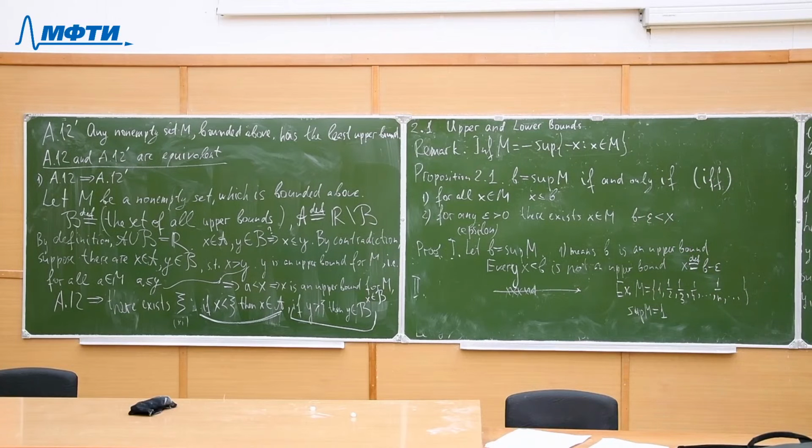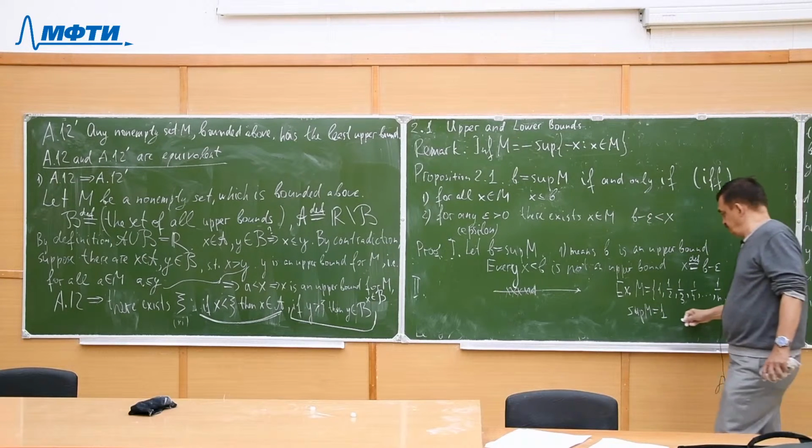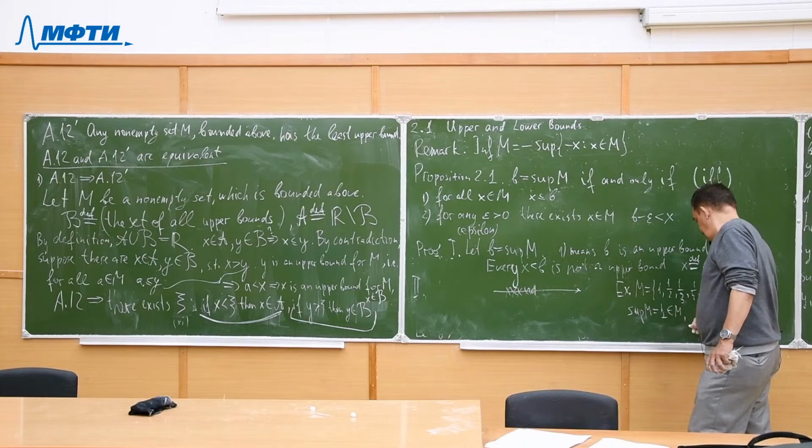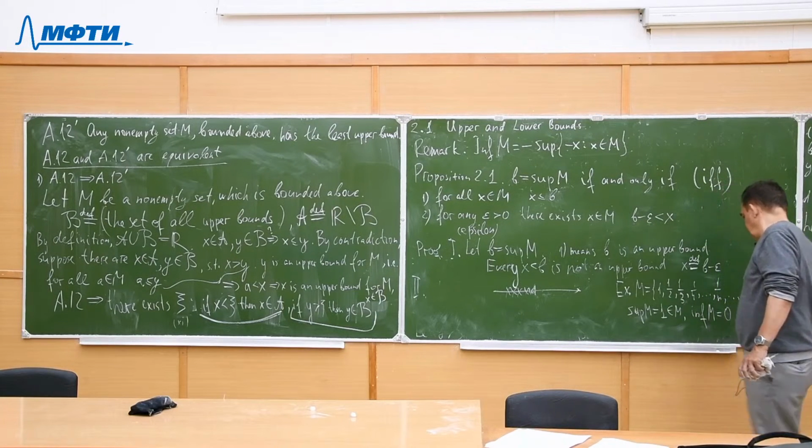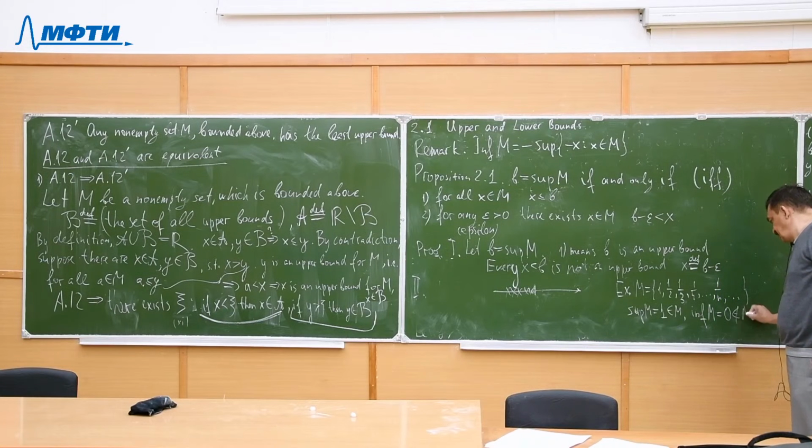This is obvious. But 1 belongs to M, while infimum of M is 0, which doesn't belong to M. And why is this like that? Because of the next section. This is not proved yet, but we'll prove it just now.